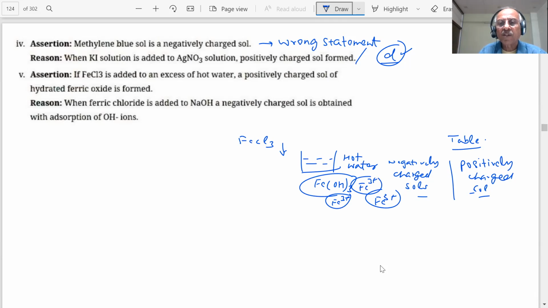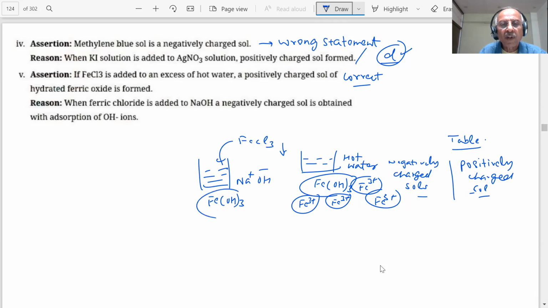What type of sol is this? Sir, this is positively charged. So the statement is correct. Assertion is correct. Now the reason: when ferric chloride is added to NaOH, what happens? Now you have sodium ions and hydroxide ions. What will be formed? Fe(OH)3. Which ions will it absorb now? It will absorb OH minus ions. What will be the charge on it?